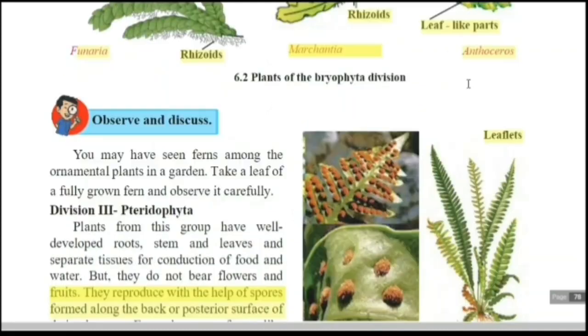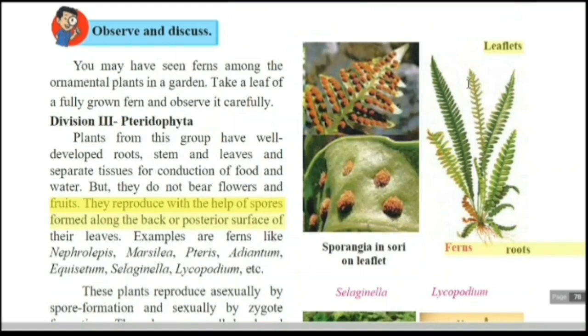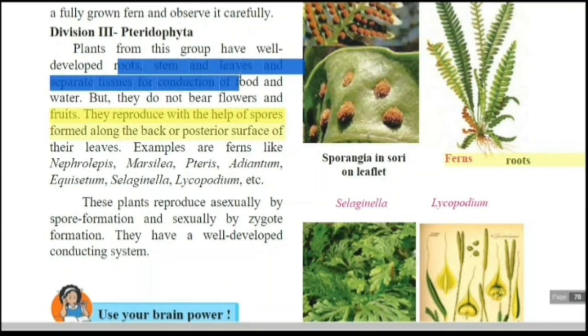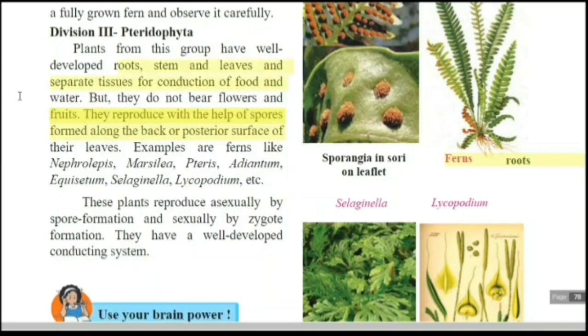Now, the next division, that is Pteridophyta. Plants from this group have well-developed roots, stem and leaves and separate tissues for conduction of food and water. Here proper xylem and phloem are there. Roots, stem and leaves are well developed. But they do not bear flowers and fruits.